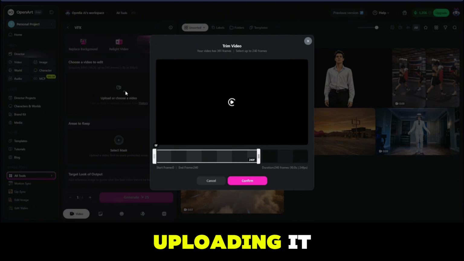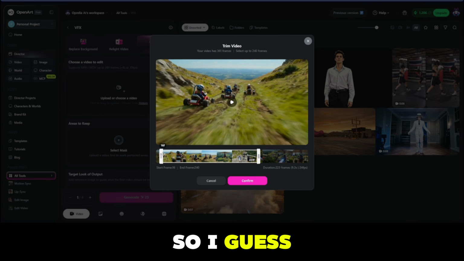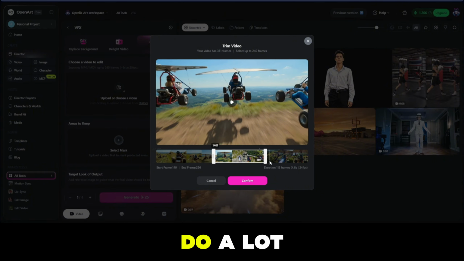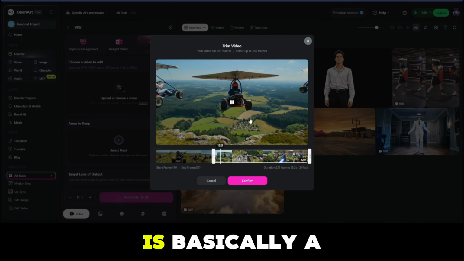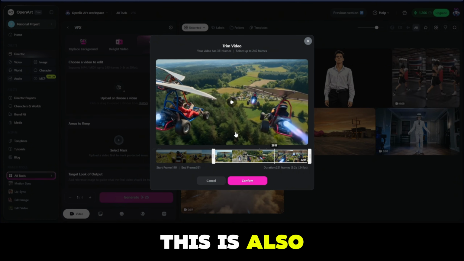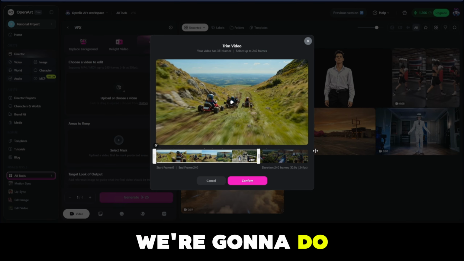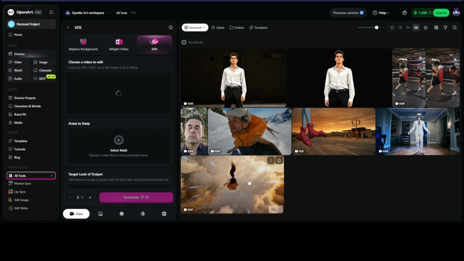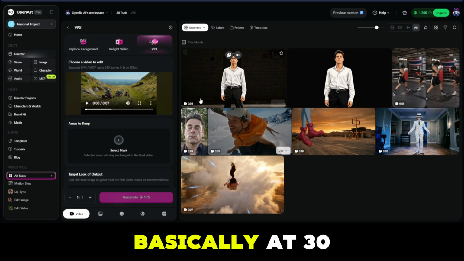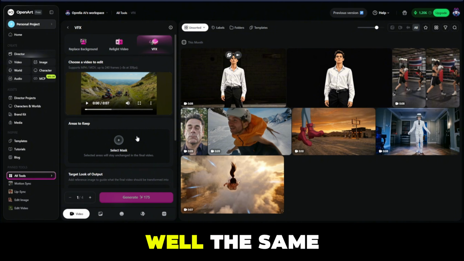First, once you upload it, you have to crop it. It's limited to 240 frames. So I guess if you have an anime clip at 25 frames per second, you can do a lot more. This is basically a scene of them flying with these things. This is also a prompt that I've shared in my Telegram. We're gonna do the start of it, from here until here. Gonna confirm it, and that's going to be our time. So there's a limitation of 8 seconds at 30 FPS. That's pretty normal. I mean, Gemini Omni Flash is limited to the same.